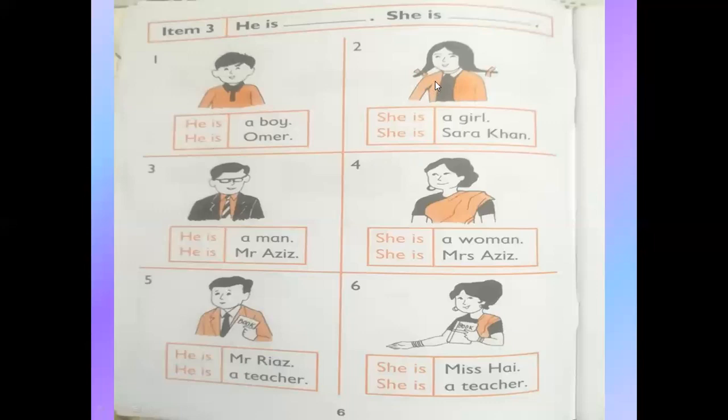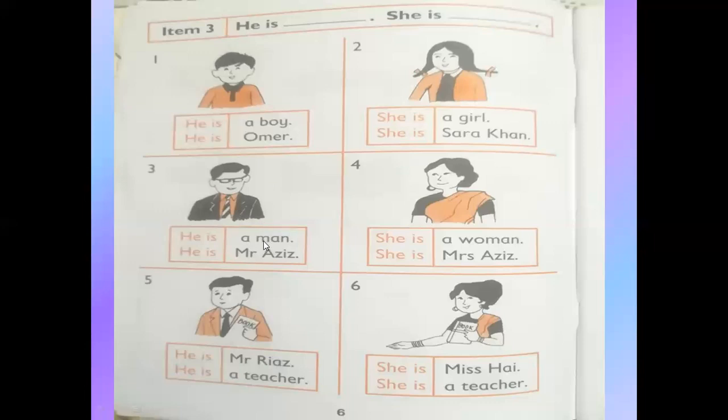Girl. She is a girl. She is Sarahan. Number 3. Man. He is a man.